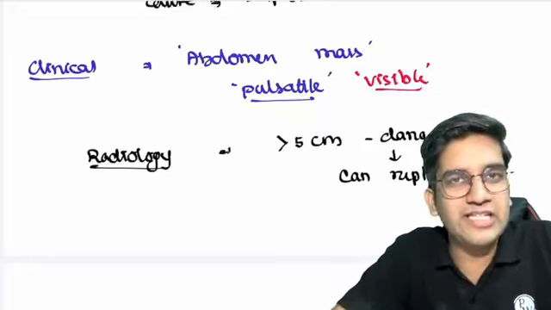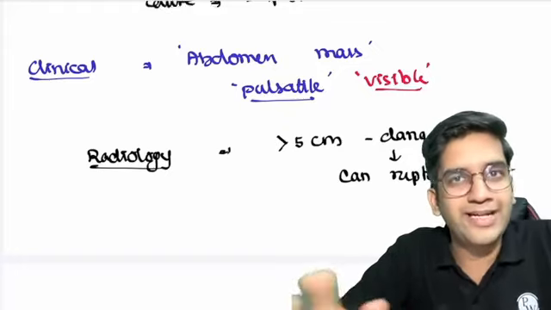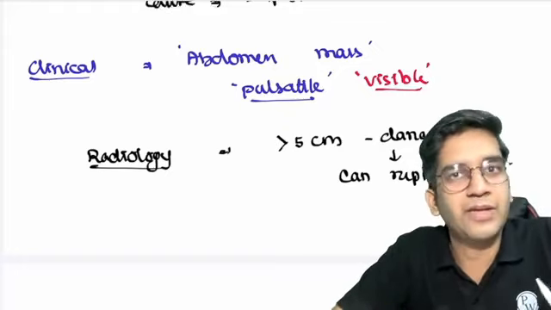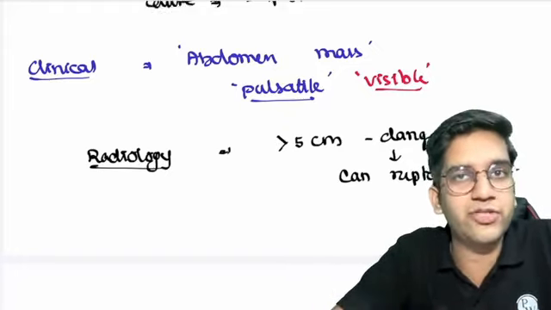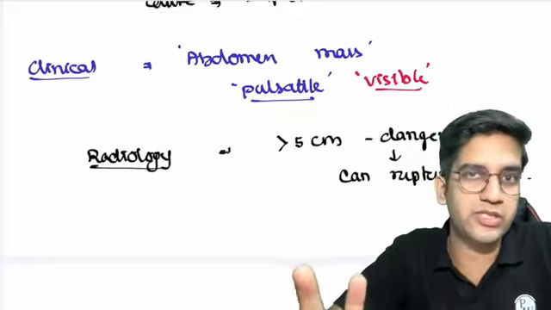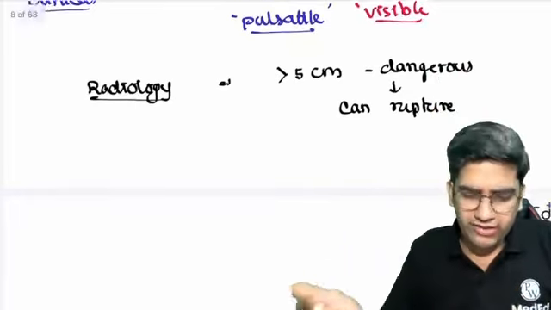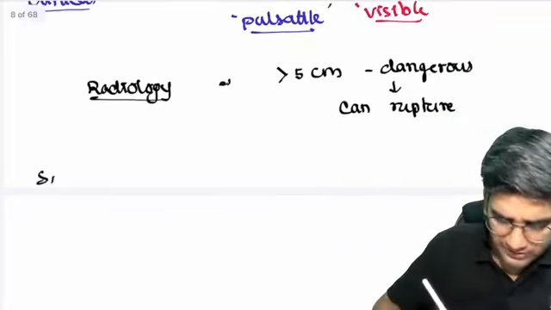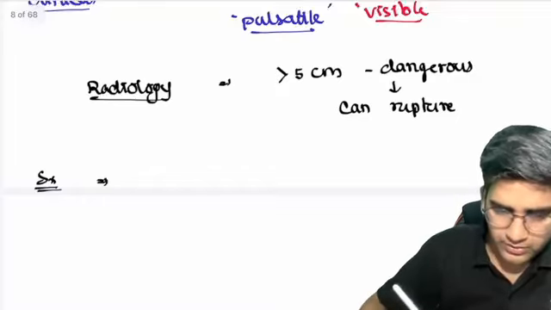Generally, anything more than or equal to 5 centimeters has to be managed very, very carefully. It has to be immediately given a surgical intervention. Don't wait and watch. Immediately do surgery, right? So this is what happens when there's a problem. Obviously, you take them for treatment. Treatment is surgical.